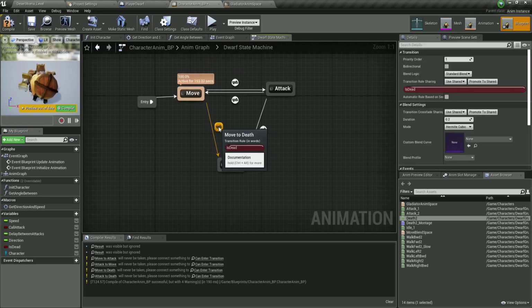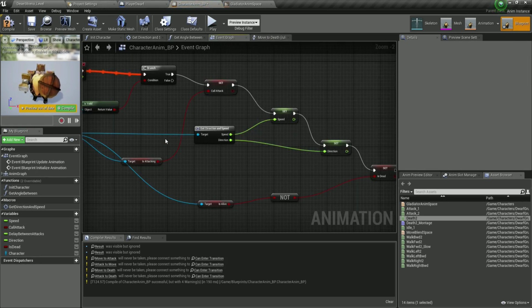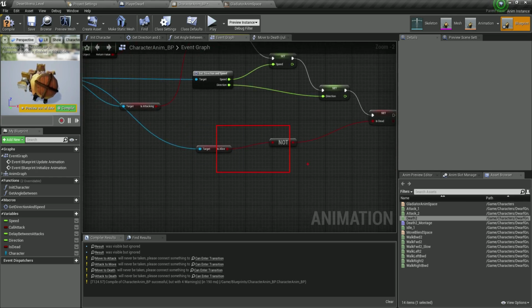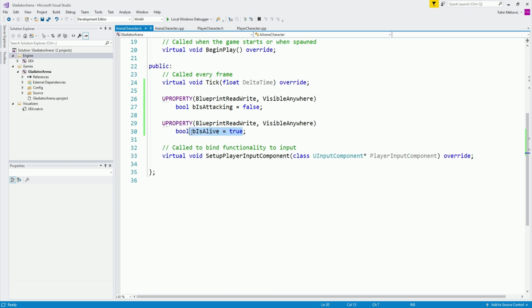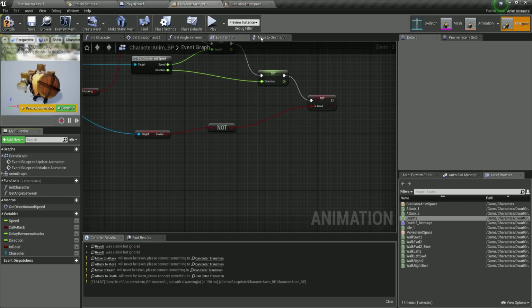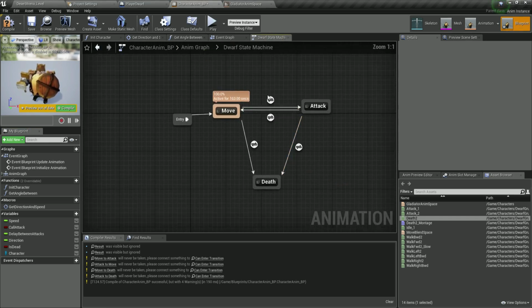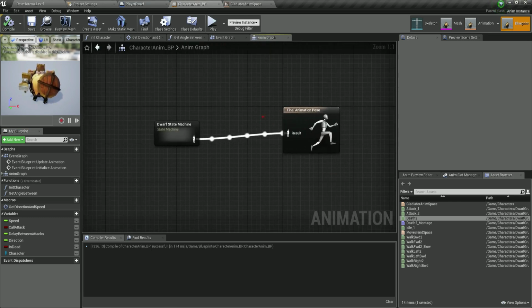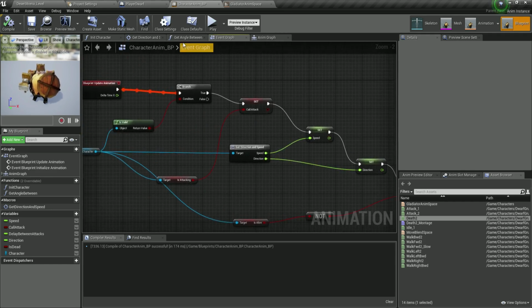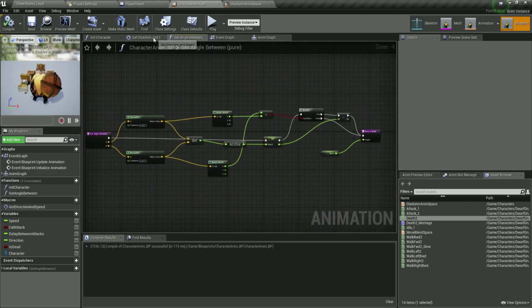Anyways, over here we have the is dead, and that will be over here. You see, if it's not alive, so we're testing is alive. If it's not alive, we're going to plug it into the death over here, which is basically this over here. And we will do that in our code when we drop the health to 0. That will come, don't worry about that. And now I can compile and save, and voila. So now we see that the animation is working based on everything that we set up over here, that we calculated over here. You get the point.